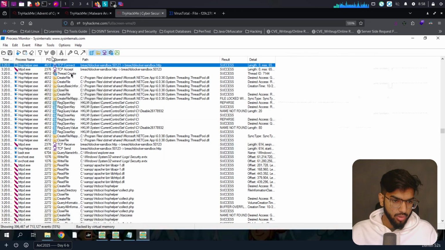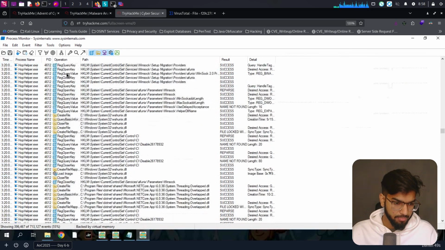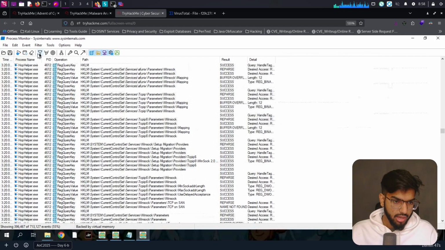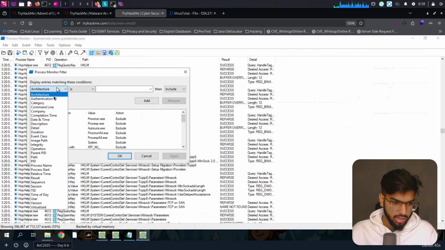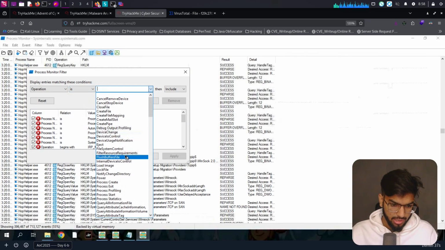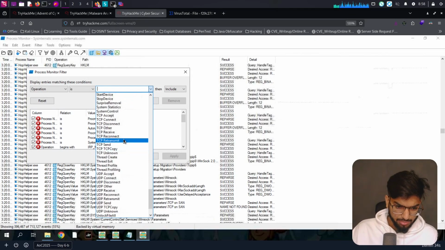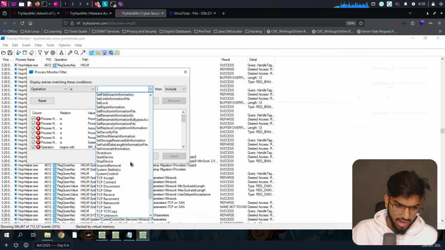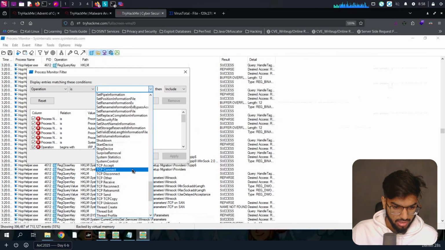Okay, now let's filter for operations once again. Where's operations here? Operation, then is, and there is no TCP specifically. I'm not sure. Then how did they just get that there? Okay, let's click on TCP.